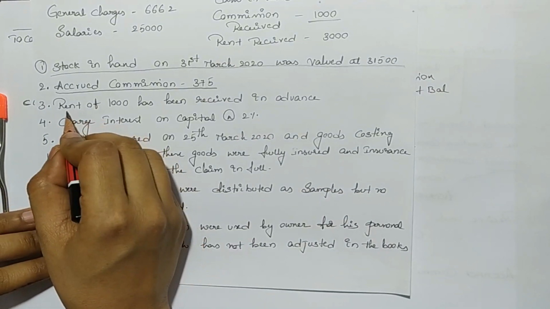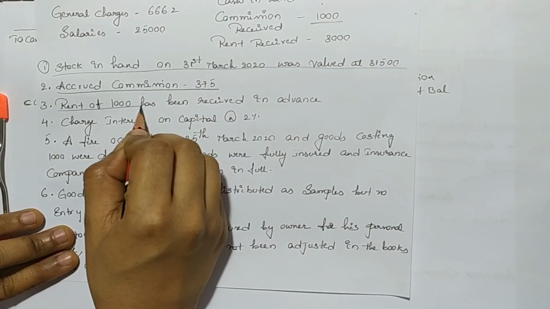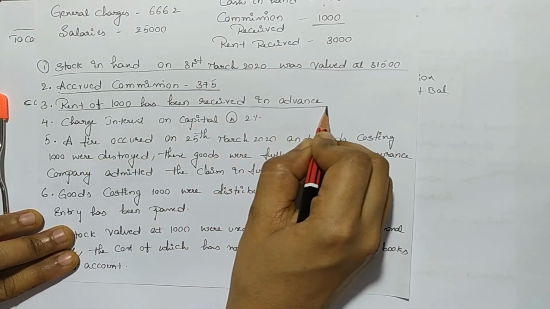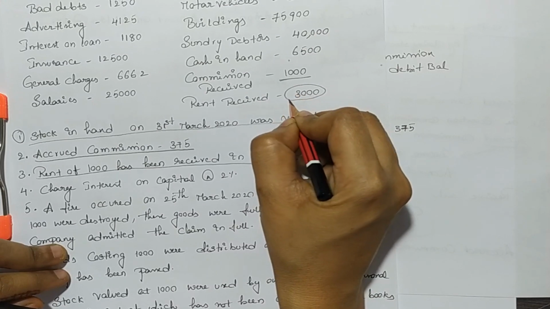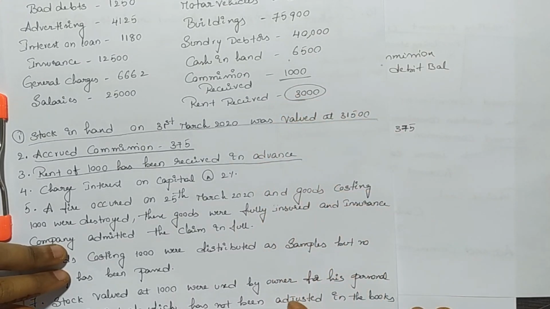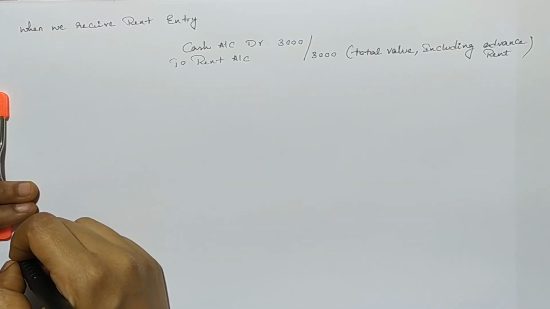Our next adjustment is rent of 1000 has been received in advance. Rent received value in the trial balance is 3000. In this 3000, 1000 has been received in advance. Whenever we receive rent by cash, the entry will be cash account debtor to rent account. Amount is 3000. This 3000 is the total amount. This total amount includes advance amount also, which is 1000.